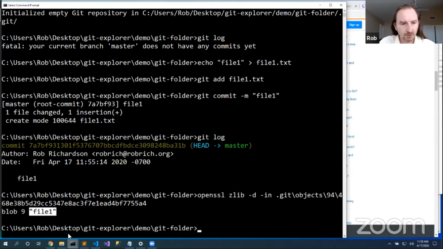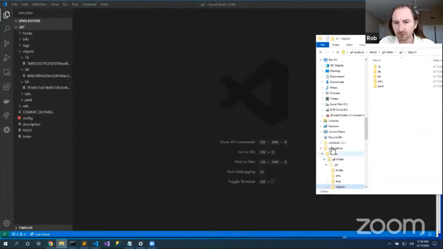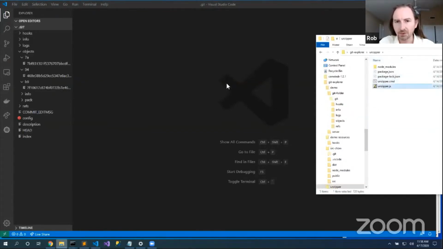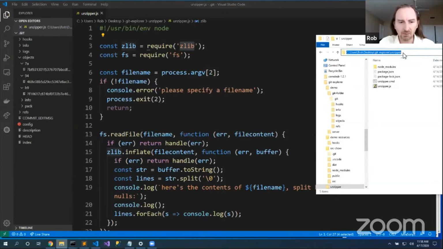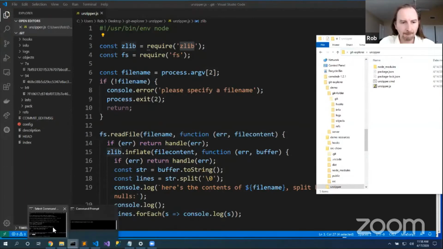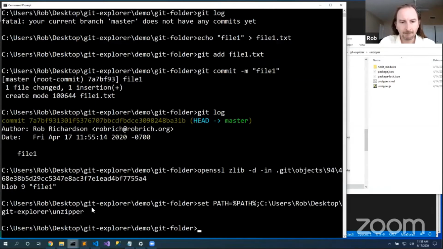Looking at this closer, I created this command line tool that allows me to look at these things as well. Here is unzipper, and unzipper is just a node app that uses zlib to decompress them. And so if I put unzipper in my path, now I can say unzipper .git objects